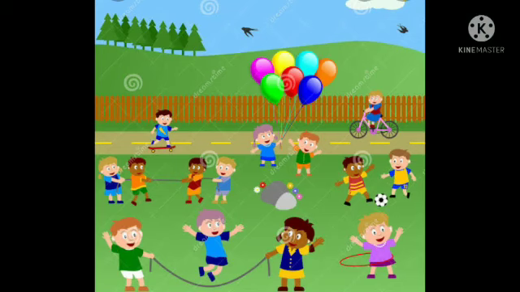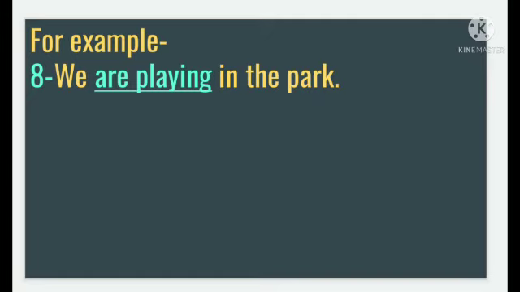Now example 8, we are playing in the park. We is also a plural subject. So with we will use are. And here the verb is play. With play we have to add ing, playing in the park. We are playing in the park.